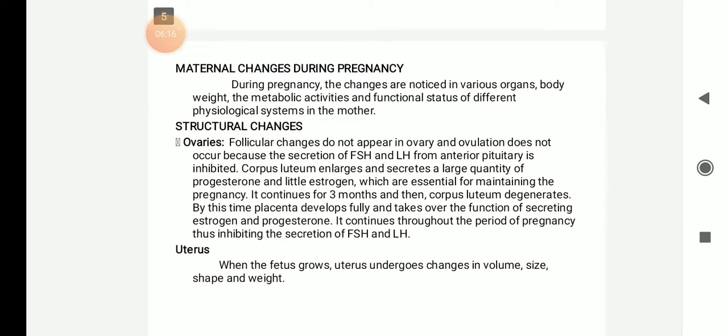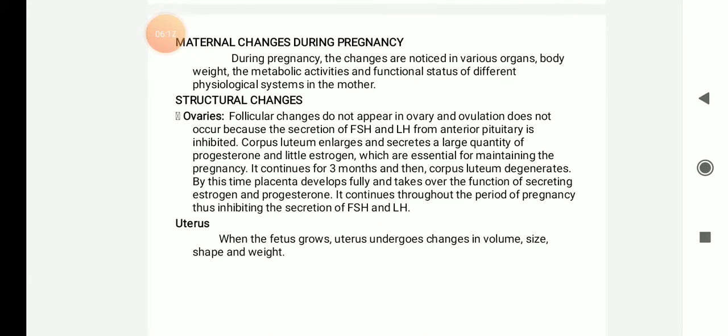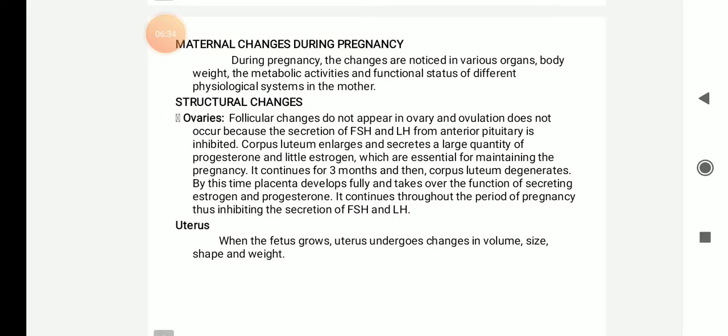So, next is the maternal changes that occur during pregnancy. During pregnancy, the changes are noticed in various organs, body weight and metabolic activities and functional status of different physiological systems in the mother. Okay, so structural changes. There will be certain structural changes inside the female genital tract. So, first is the ovaries.